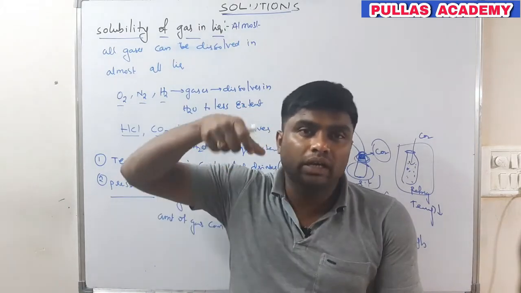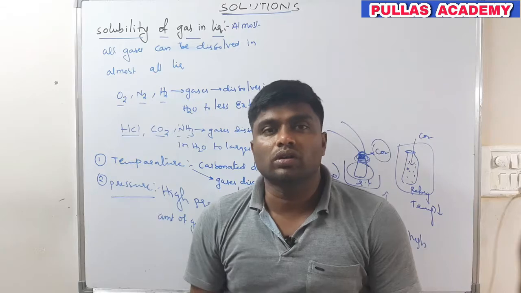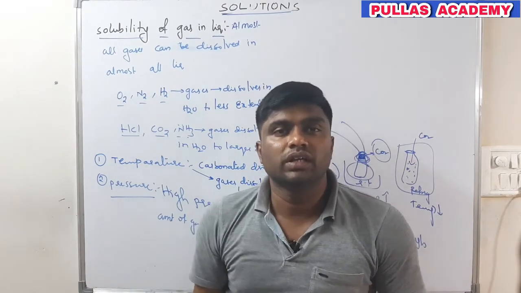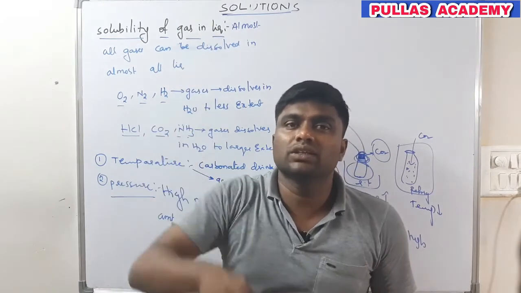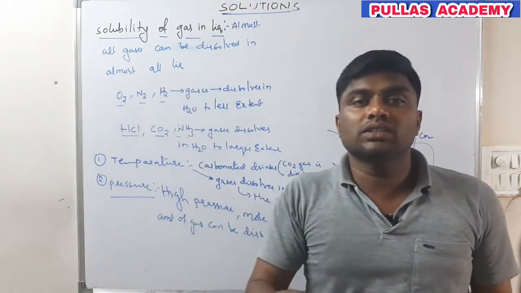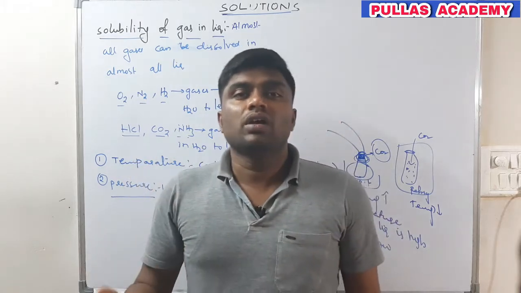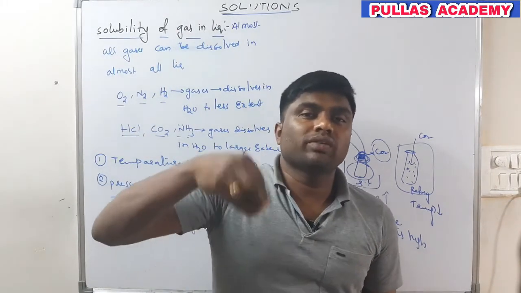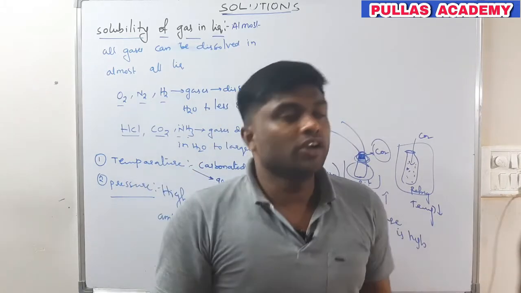We insert the gas at high pressure so that the gas will dissolve more. If you decrease the pressure, less amount of gas will be dissolved. If you apply more pressure of gas on the liquid, more amount of gas will be dissolved, and if more gas is dissolved, its solubility is more.